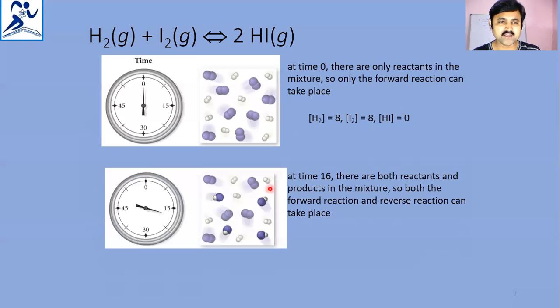After 16 minutes, at the time interval of 16, there are both reactants and products in the mixture. So both forward and reverse reactions can take place after that time interval. At that time, the concentration of H2 is 6, I2 is 6, and HI is identified as 4.